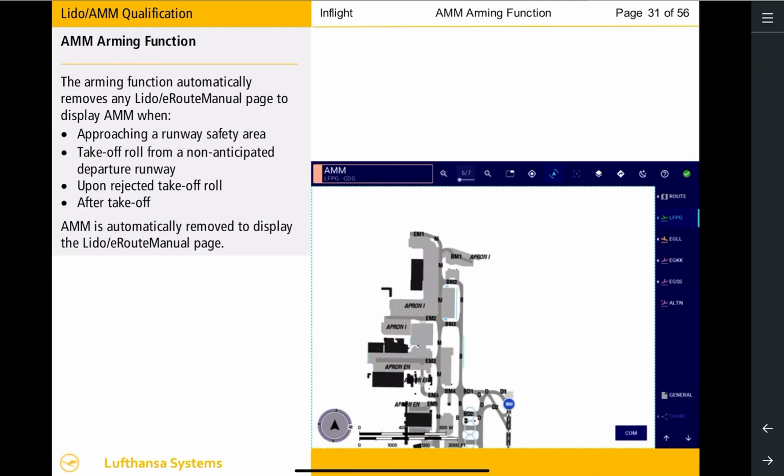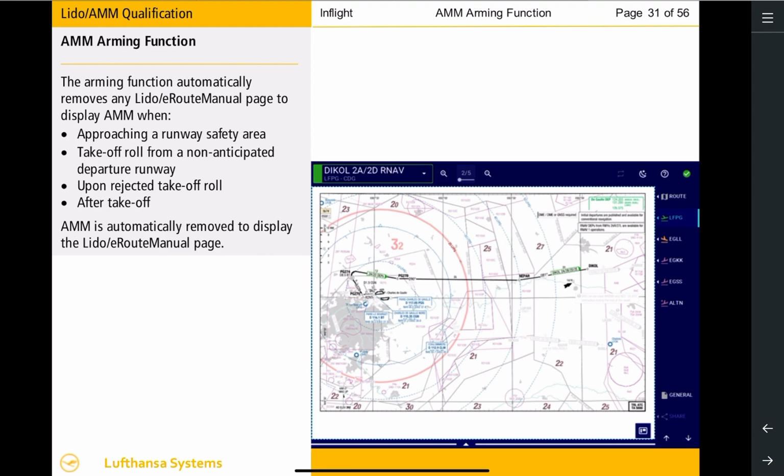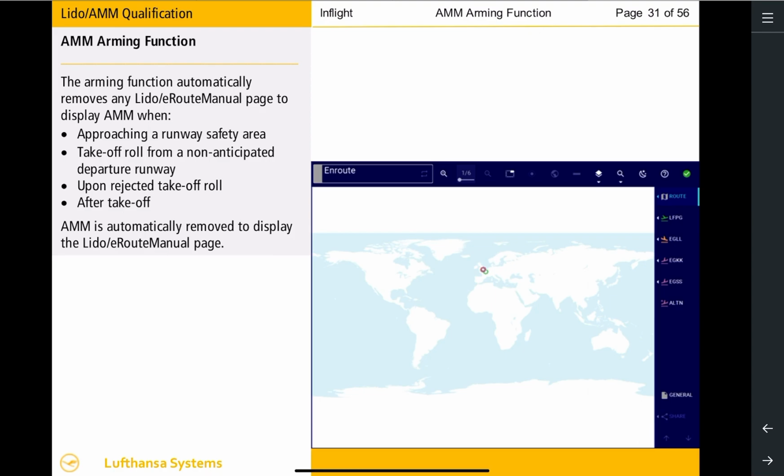If Lido AMM is displayed during the takeoff roll, and the aircraft becomes airborne, the arming function will be automatically activated once the aircraft passes the airport boundary. Lido AMM will be removed to display the last viewed Lido eRoute manual page. Note, if no Lido eRoute manual chart was displayed prior to the arming function activation, then the eRoute map will be displayed.